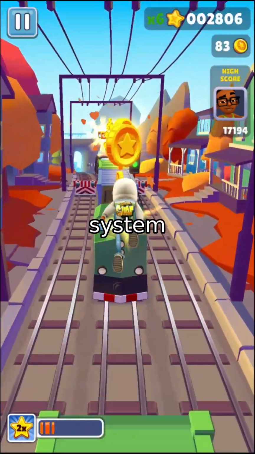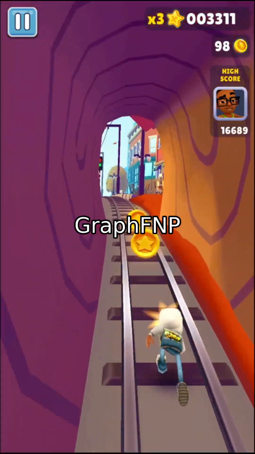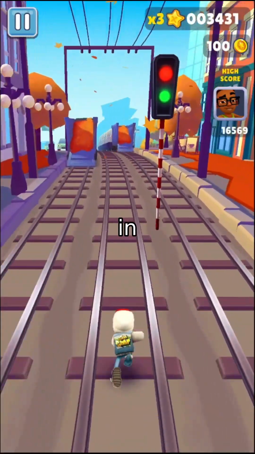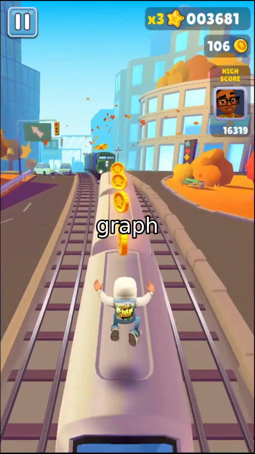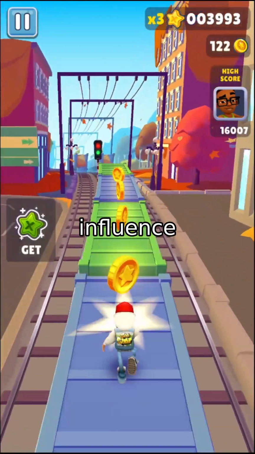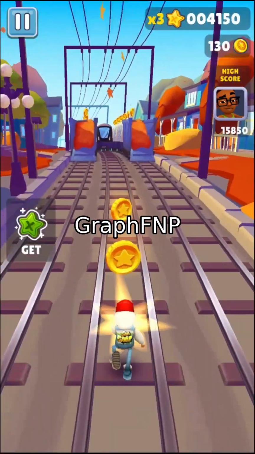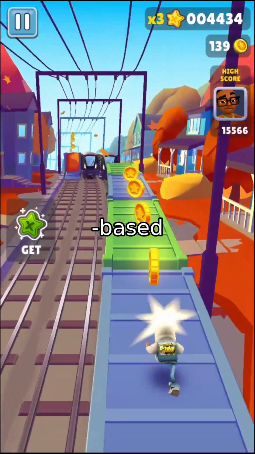GraphFNP also makes AI more explainable. Think of a fraud detection system flagging a suspicious transaction. How does it know? GraphFNP traces the decision back to specific connections in the network, like a detective pointing to a suspect's alibi. Techniques like graph normalizing flows act as a reverse engineer, showing exactly which parts of the data influence the outcome.